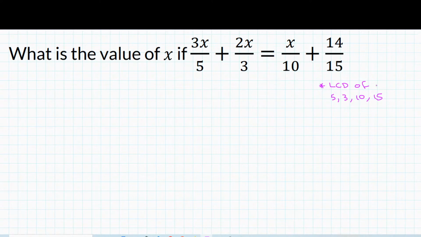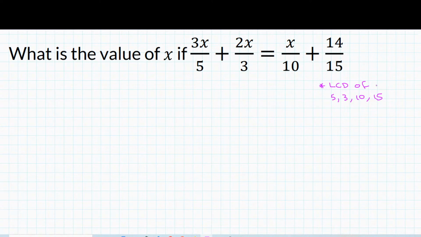Okay, we have 30. Always remember that your least common denominator has to be at least the highest number or more. It has to be greater than or equal to the largest number in your set. You can't have it less than. I think what you probably did was a factor, not a multiple. A multiple means a multiplying factor, so you're multiplying, while a factor means you're dividing. So that's the difference. You have to remember that.